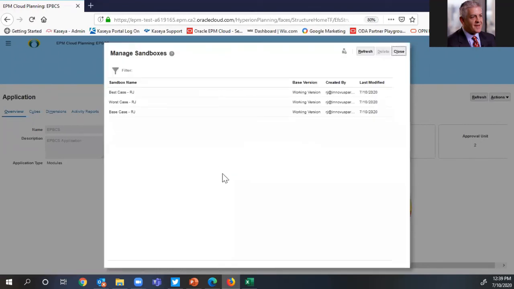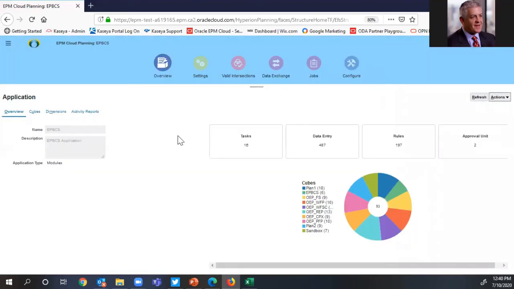Our recommendation is that you want to keep an eye on the number of sandboxes being created. We haven't hit a limit yet, but I'm sure there's typically always a threshold. For one, we know that there are thresholds with the number of members that can be added to a dimension, which would tie to the number of sandboxes that could be created. But we haven't identified what the limitation is on the number of sandboxes. So from an administrator perspective, you want to make sure that you're keeping an eye on cleaning up those sandboxes.